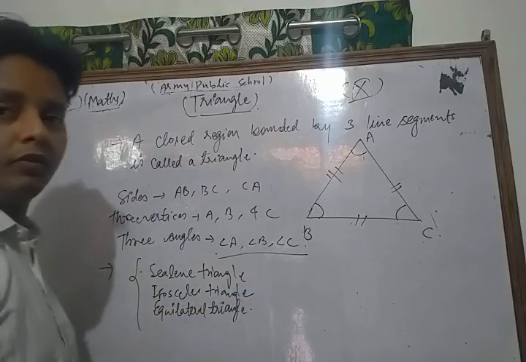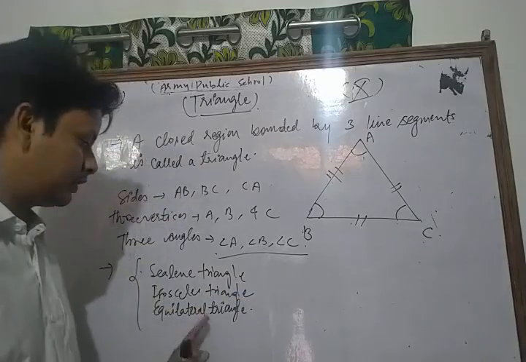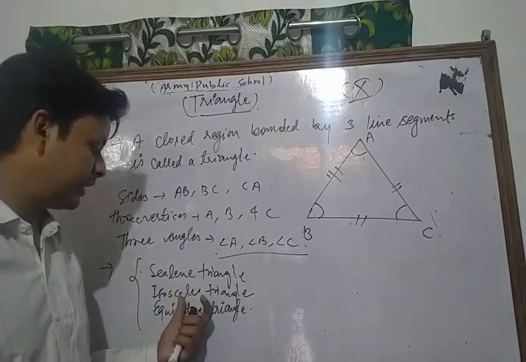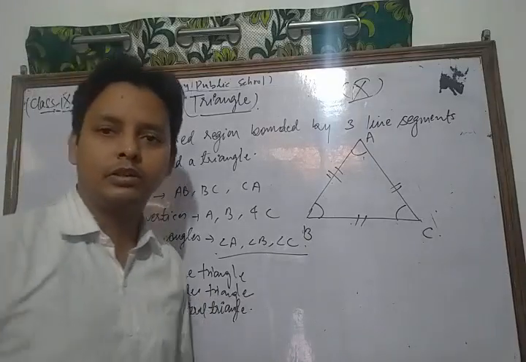So on the basis of its sides, triangles are of three types. First one scalene, second isosceles, and third one equilateral triangle.